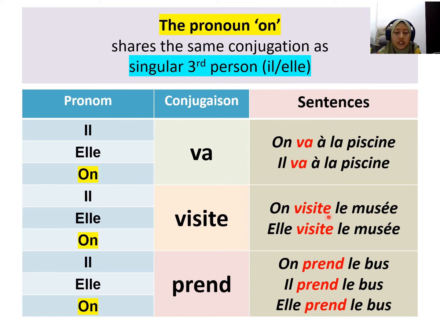We visit the museum. Elle visite le musée. She visits the museum. Next one is the verb prendre. On prend le bus. Il prend le bus. Elle prend le bus. So you can use the same conjugation of the verb prendre.